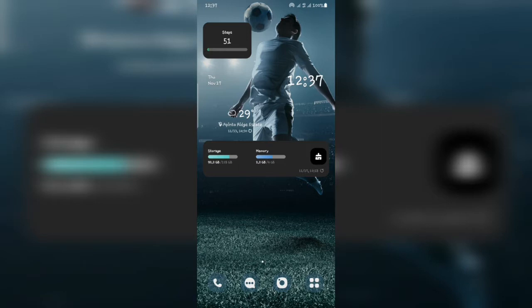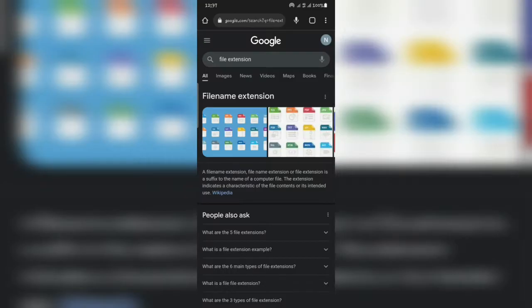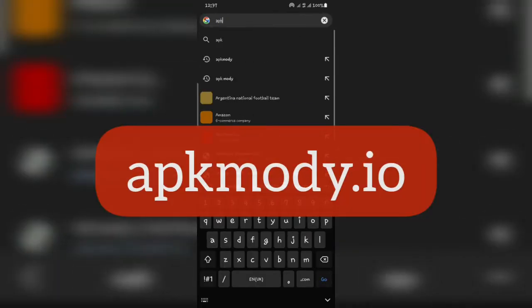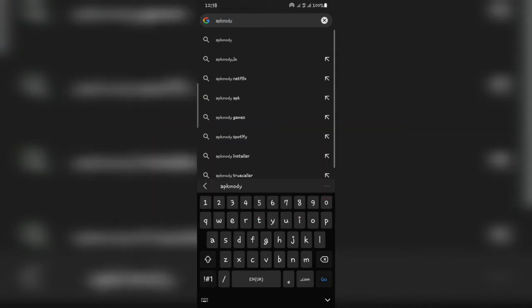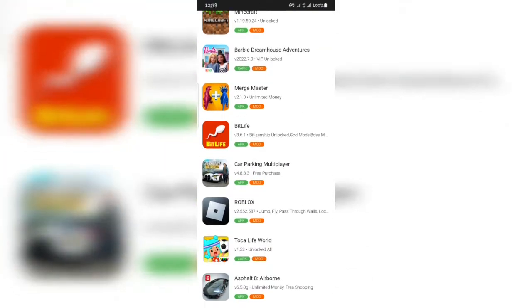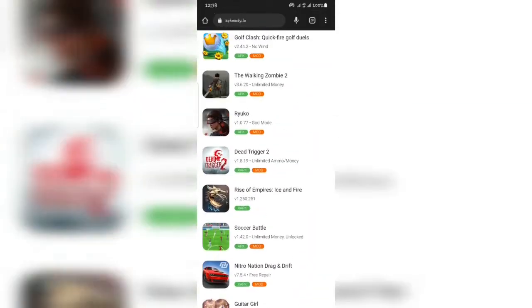So let's start. First of all, you go to your Chrome browser. When the Chrome browser is open, you search for APK Modi. The first site that will come is apkmodi.io. You click on it. So these are the games, the site where you can download all your favorite games.